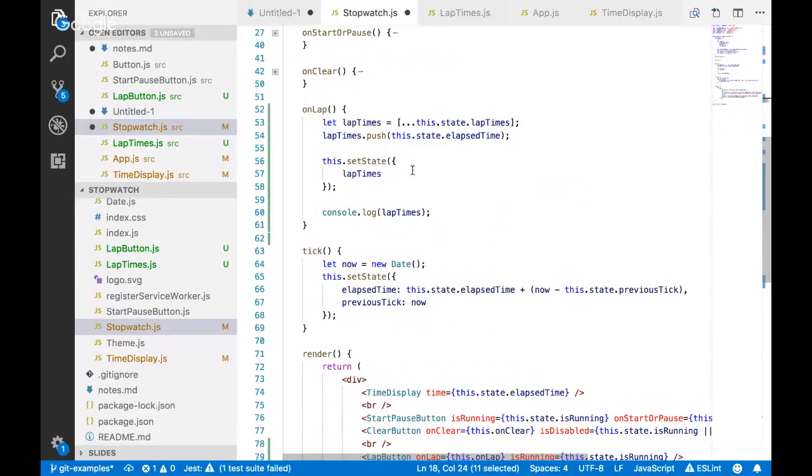I have a variable called last lap time that holds the formatted time, and it's an operation: this state lap time, which you were doing, minus this state last lap. That is the data.